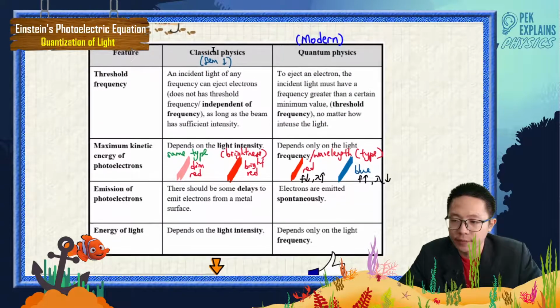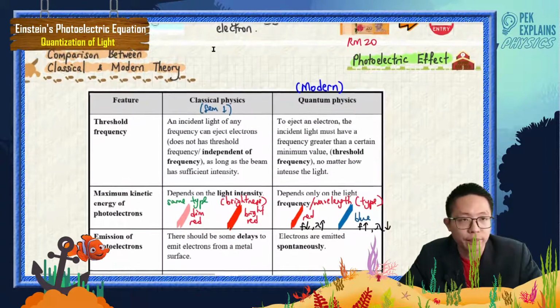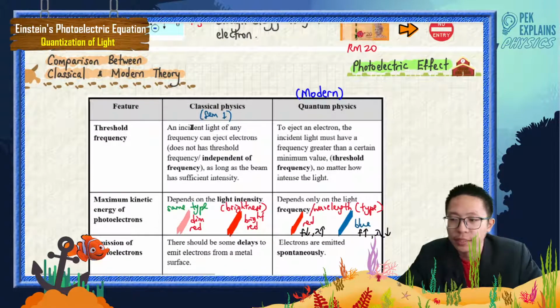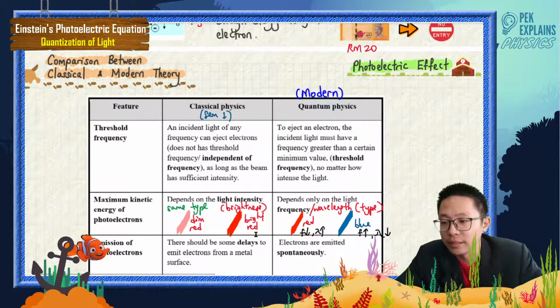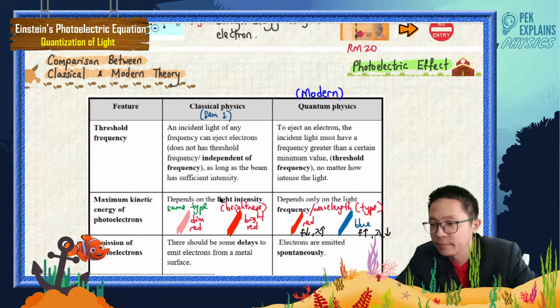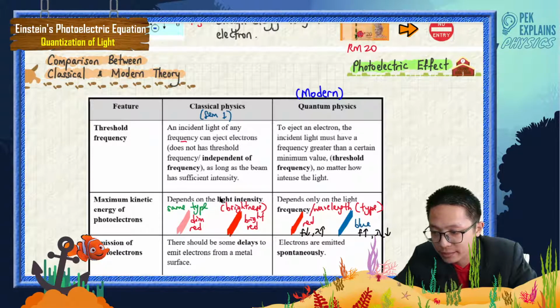Classical physics, let's look back to the first one. Talking about threshold frequency, he says an incident light of any frequency. So now do you understand what is meant by frequency? Frequency means the type of light.